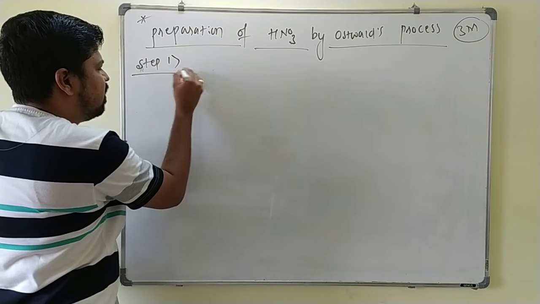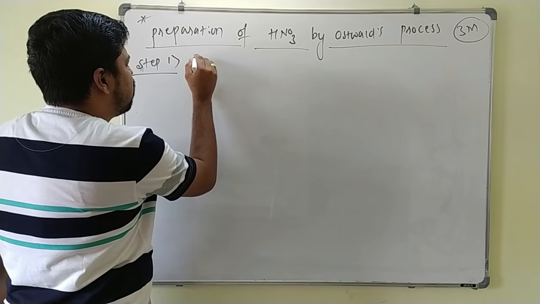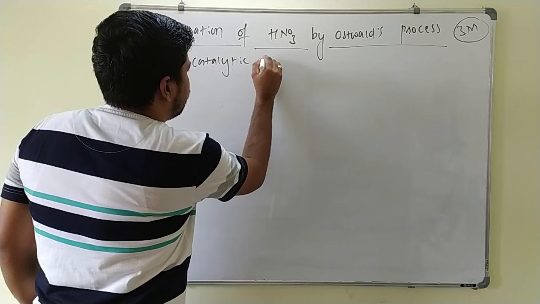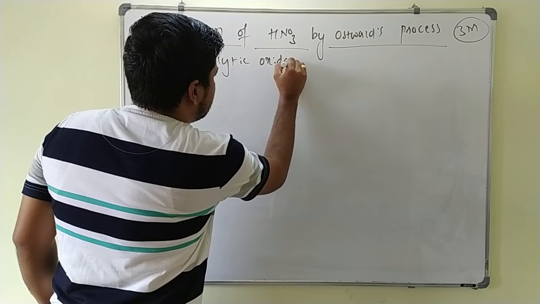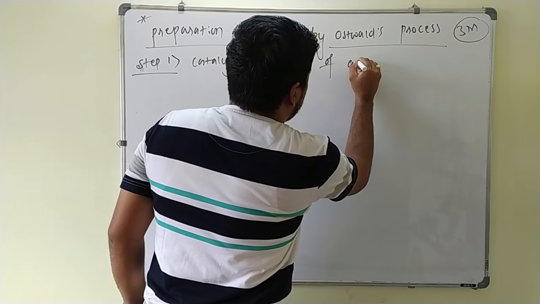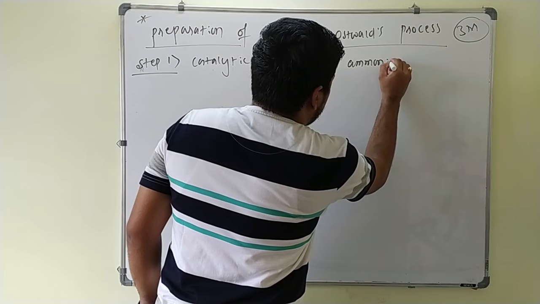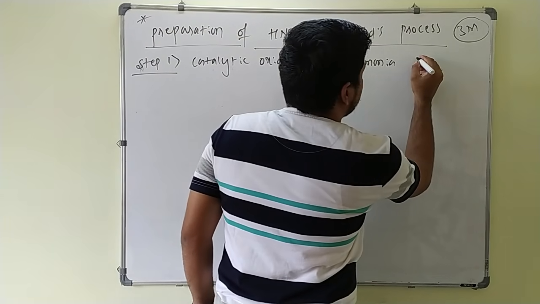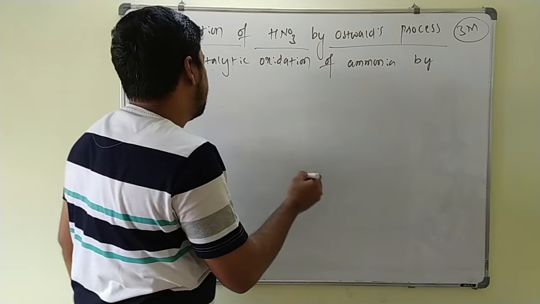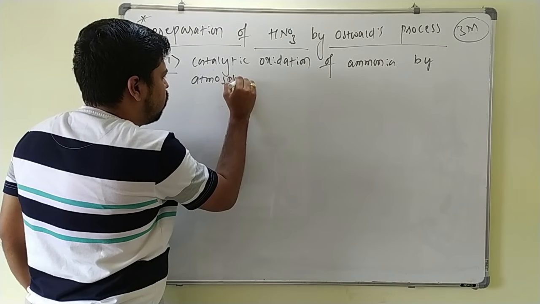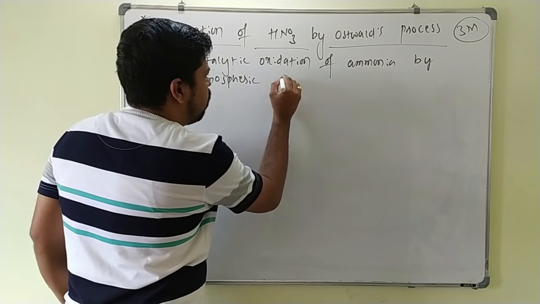Step 1, and this one involves catalytic oxidation of ammonia. First step, catalytic oxidation of ammonia by atmospheric oxygen.